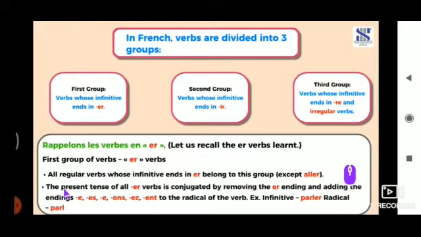The present tense of all er verbs is conjugated by removing the er ending and adding the endings e, es, e, ons, ez, ent to the radical of the verb. Example, infinitive, parler, radical, parl.